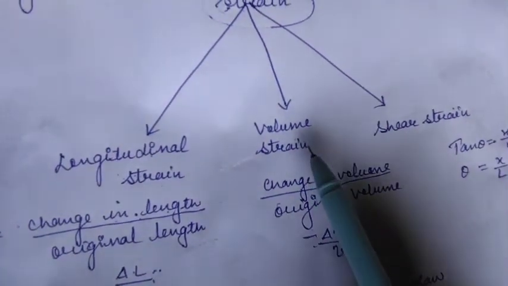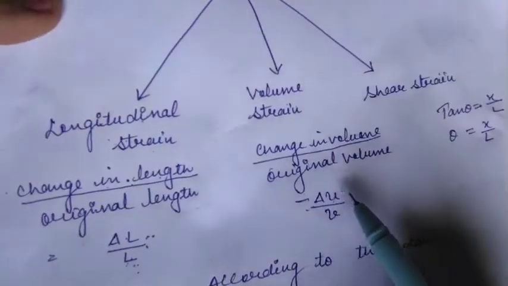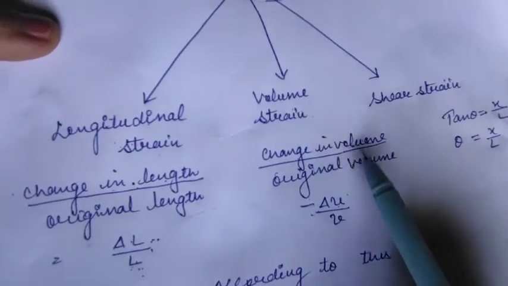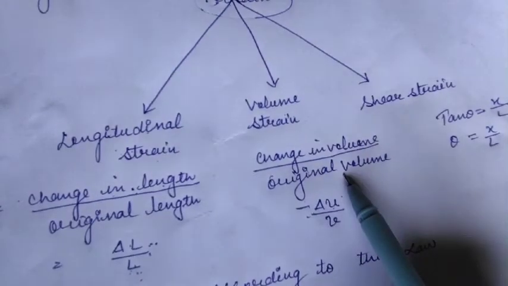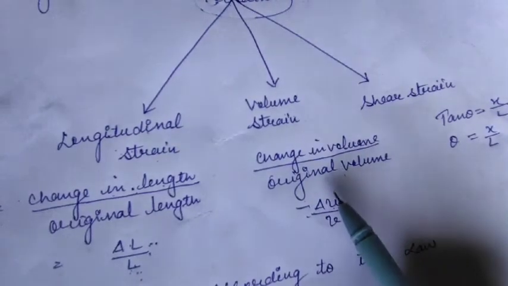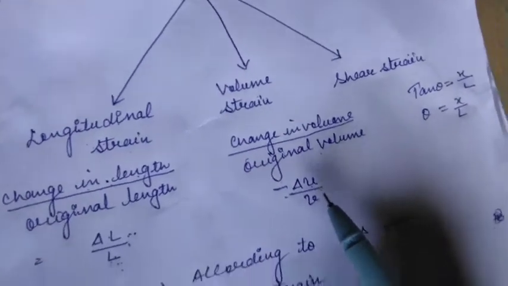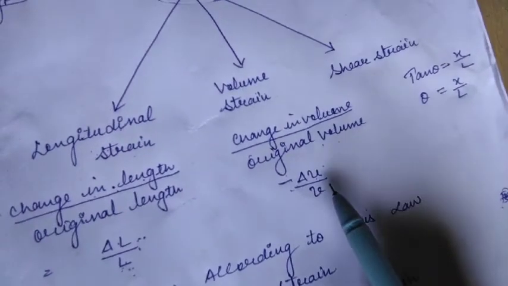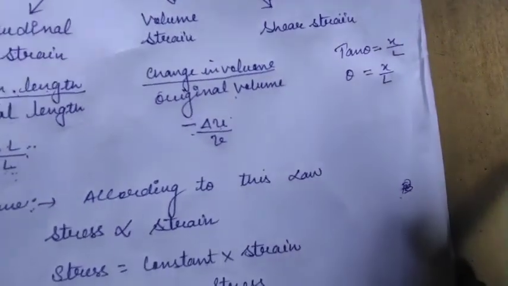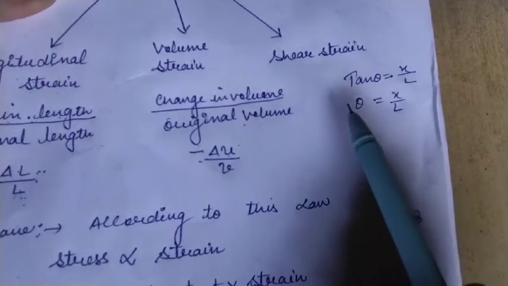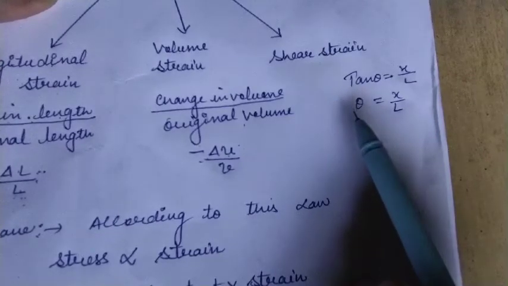So volume strain is equal to change in volume upon the original volume, and the change in volume is minus delta V, because when a body is immersed in a liquid the size of the body decreases. So volume strain is minus delta V upon V.